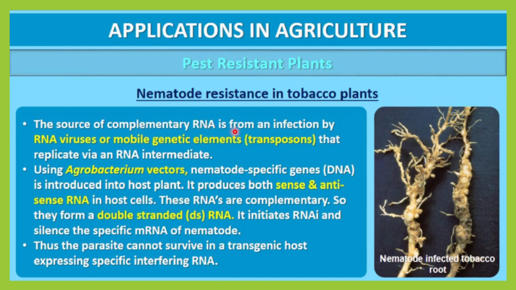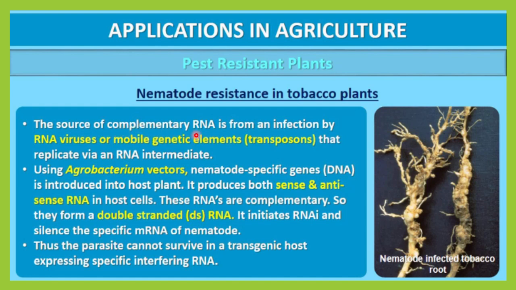The source of a complementary RNA may be infection by RNA viruses. We have to infect the organism with RNA viruses, or we can use mobile genetic elements, that is called transposon. We will discuss transposon in detail in chapter number 5. But here you should remember what the source of a complementary RNA is. If you want to successfully do RNA interference, then you have to add RNA which is complementary to mRNA.